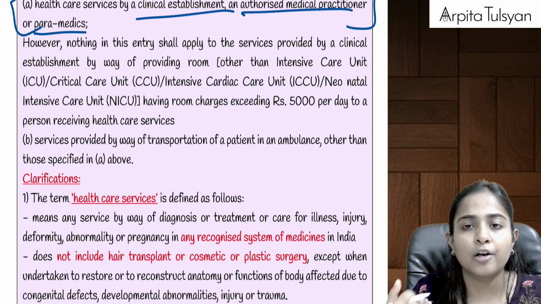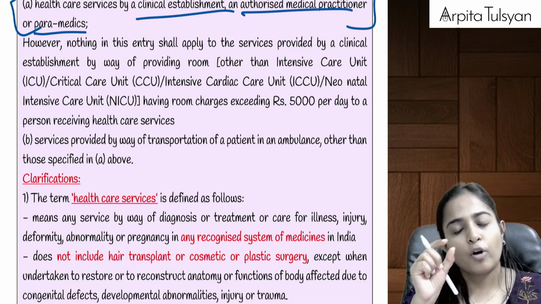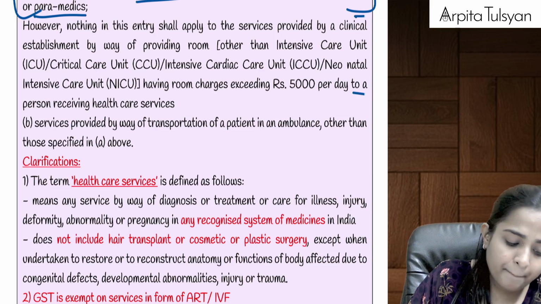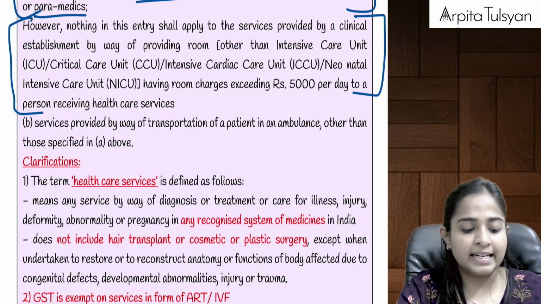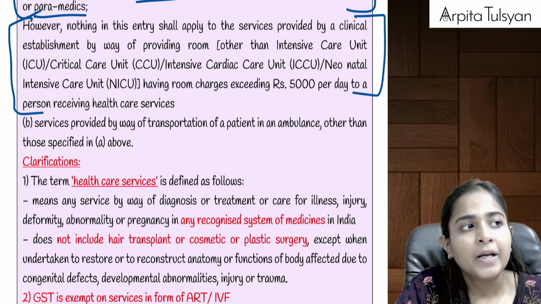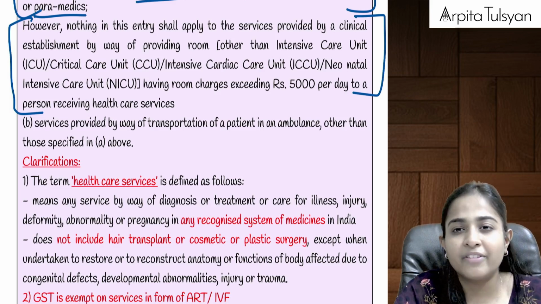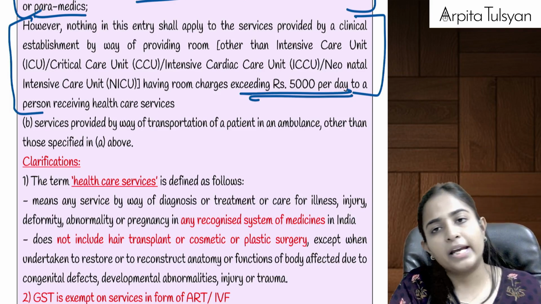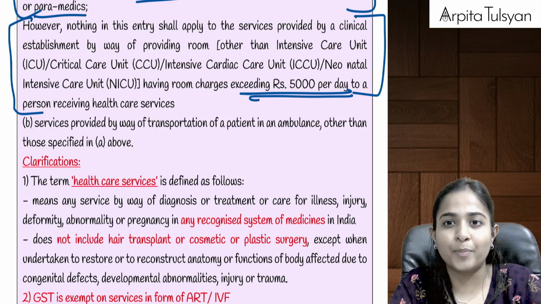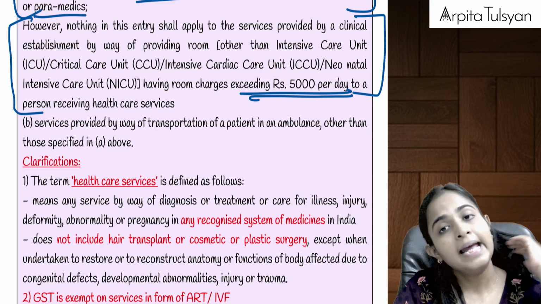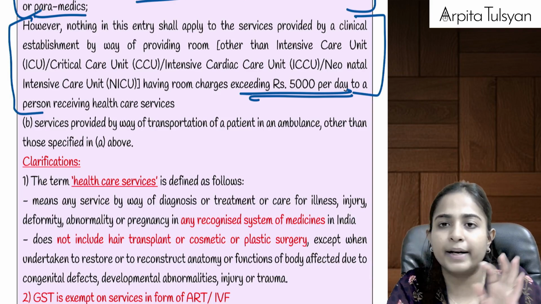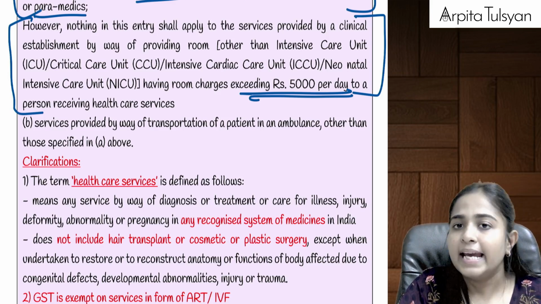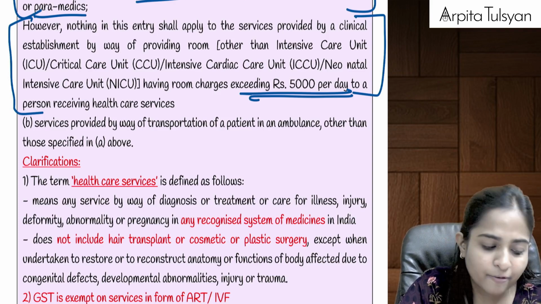So if we go to any particular hospital, any particular doctor for any treatment, whatever charges they are taking from us for medical services, that will be totally exempted. But please remember, whenever any particular patient gets admitted, he will have to pay for the room charges also. If the room charges exceed rupees 5,000 per day, then the entire room rent will be liable for GST. If the room rent does not exceed rupees 5,000, then it will be fully exempted.